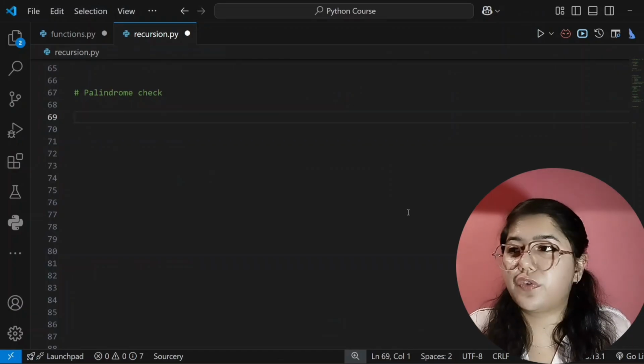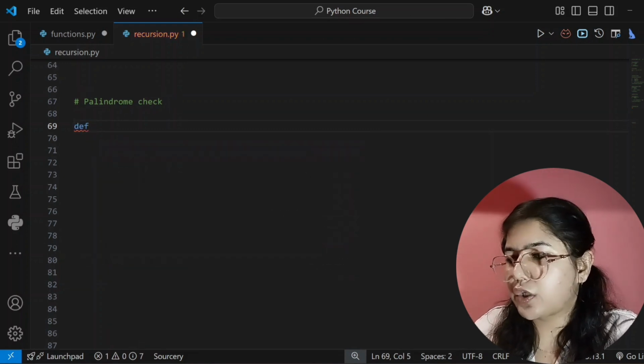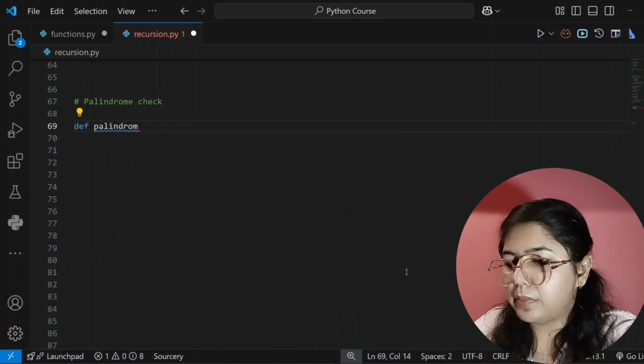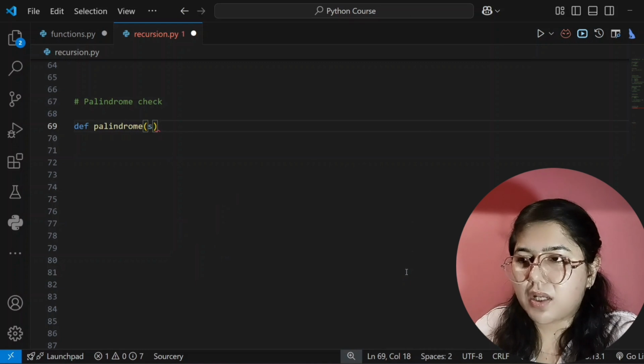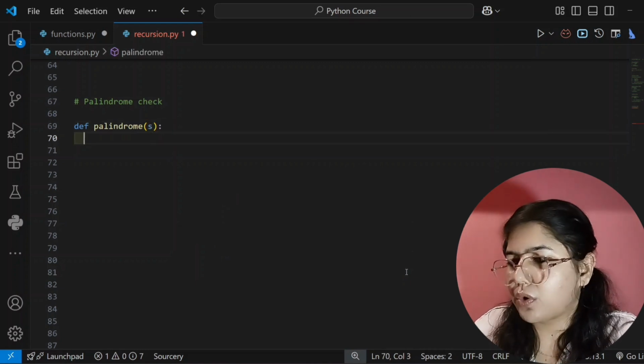So now we will write code for the palindrome. For that we first have to define a function, and I am giving my function the name palindrome, and then I'm passing one parameter where our string will be stored, which we want to check is it a palindrome or not. Then we will write a condition.